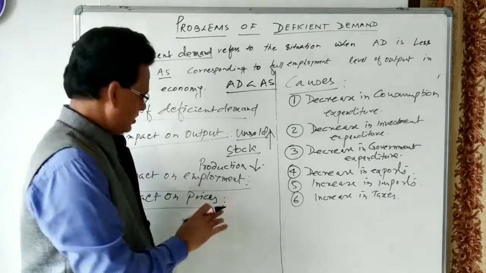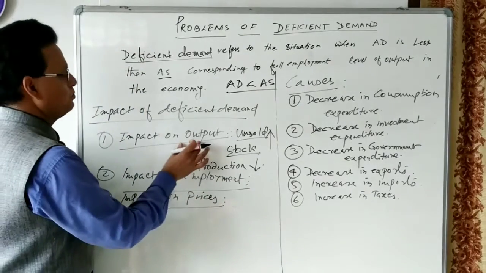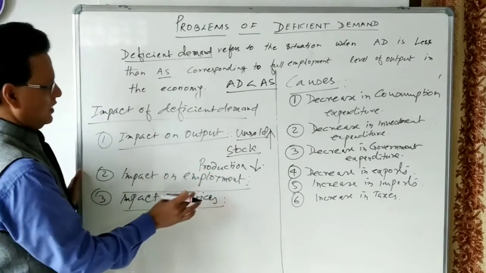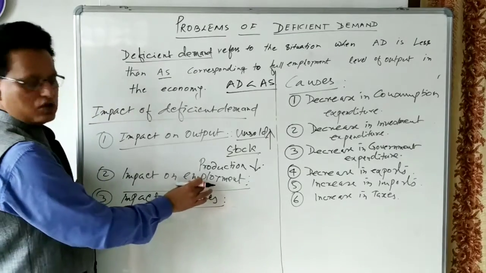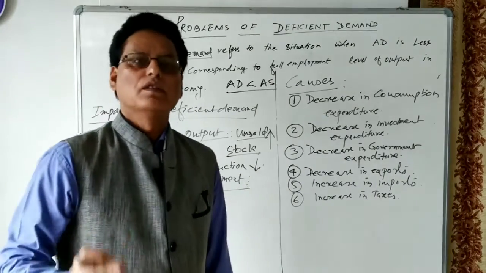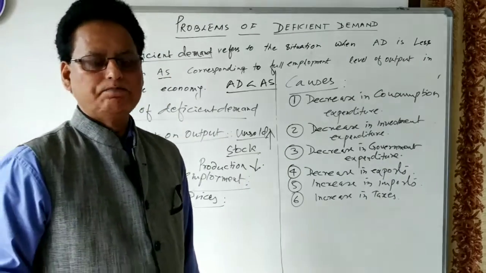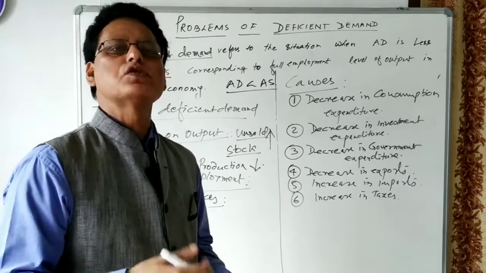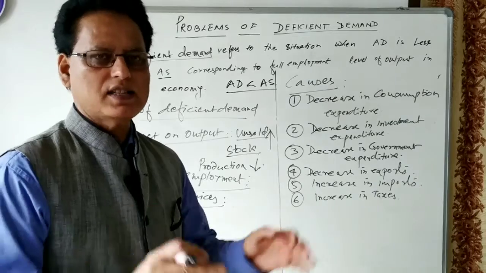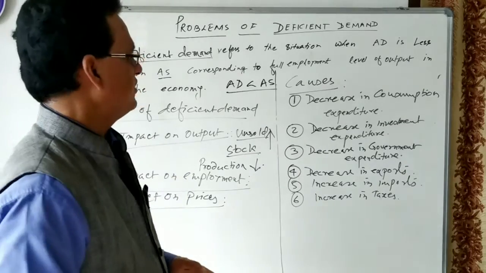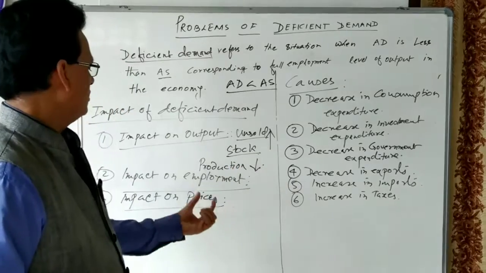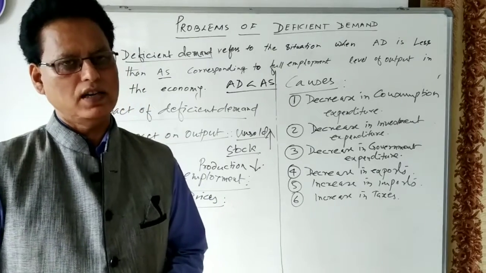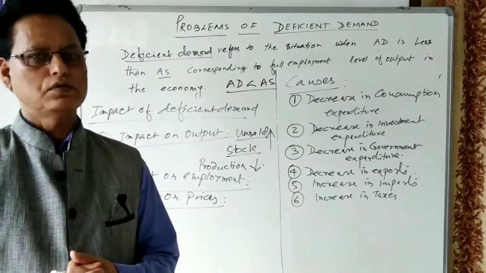In this case, output, meaning production, will fall. Employment will also fall, and the prices of goods will also fall. Inflation will not take place; rather, deflation will take place. Deflation is just the reverse of inflation. So the prices of goods will fall in case of deficiency demand. The production will fall, the employment will fall, and the prices of goods and services will also fall in case of deficiency demand. I think this concept is clear to all of you. Okay, thank you.